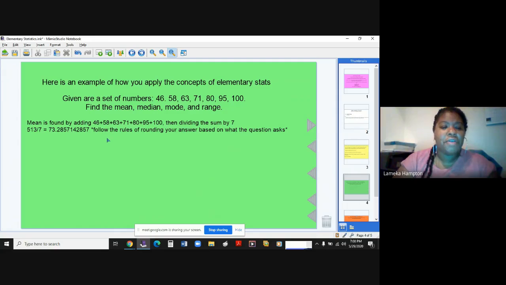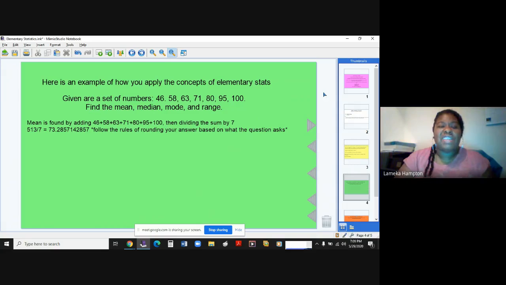Now I put here, follow the rules of rounding your answer based on what the question asks. So for example, if the question says round the mean to the nearest whole number, my answer would be 73. If it said round your mean to the nearest 10th, my answer would be 73.3.